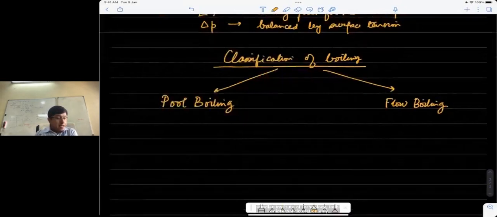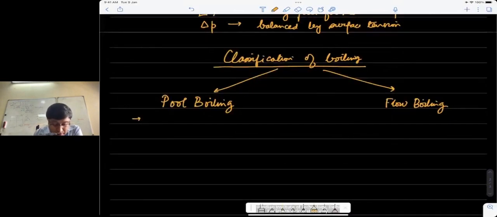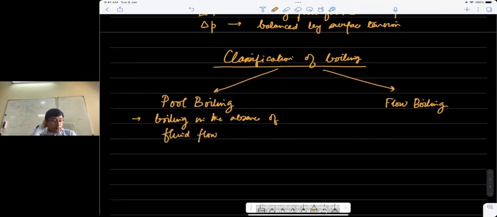Pool boiling is essentially boiling in the absence of any fluid flow. We are not driving the flow by an external means. There would be fluid motion, as you will see, but this is in the absence of any fluid flow. Flow boiling is when you have forced convection boiling. So you are driving the flow over maybe a heated surface, and the liquid is changing phase. So this is an example of forced convection boiling.